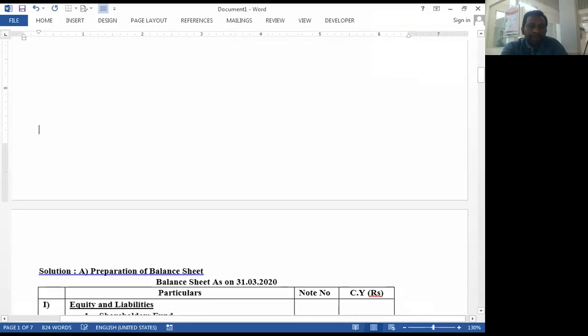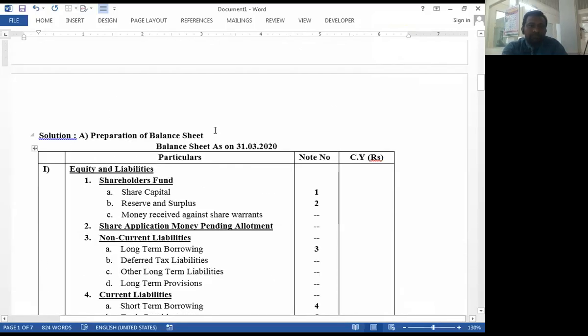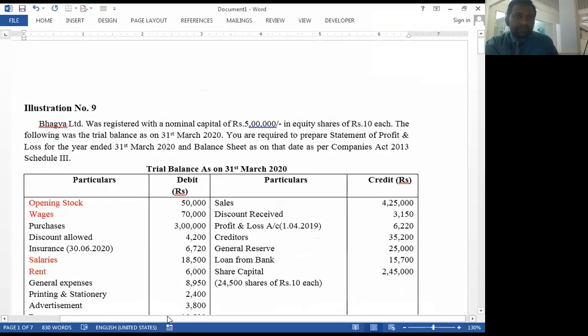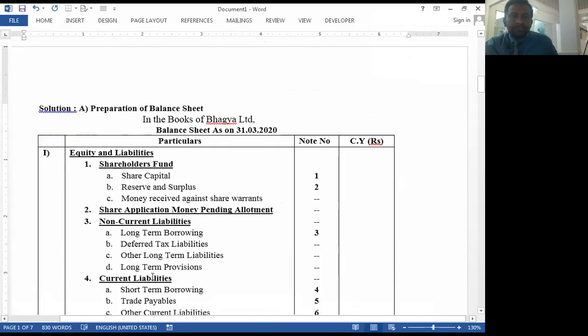So we have the format of balance sheet in the books of Bhagya Limited. Balance sheet as on 31st March 2020.